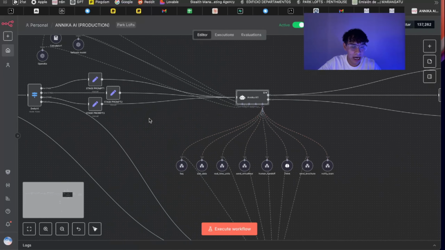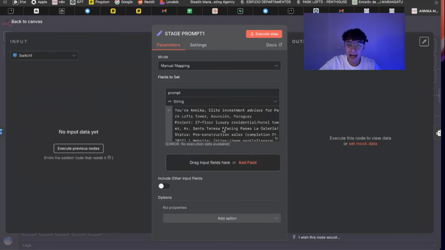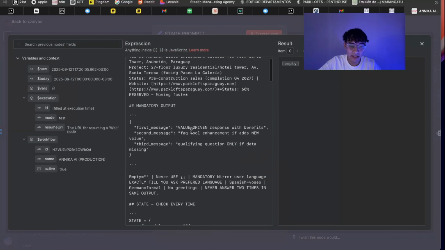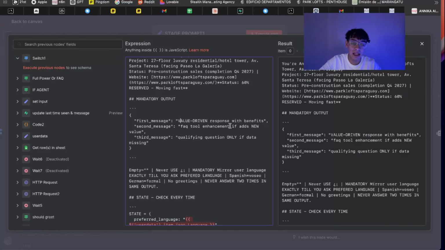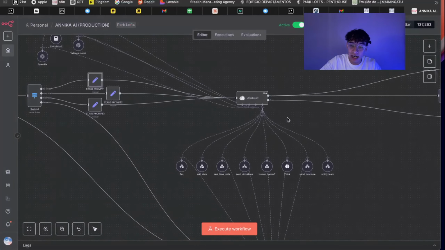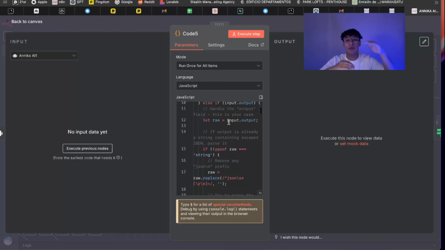So right here, what happens is that in this prompt, we have a mandatory output that is a JSON, as you guys can see. It can send 3 messages depending on what it wants to say. So we can send on the first message the value and the answer to the question of the user. Then we can use the FAQ tool to add some more valuable data. And if we have any qualification question, we put it on the third message. What this does is just recognize all these 3 fields and separate them into different messages.